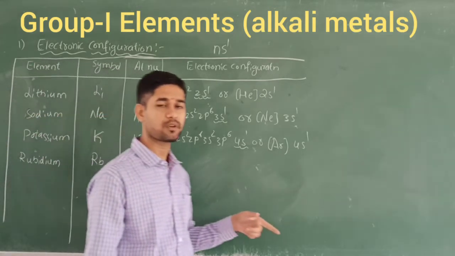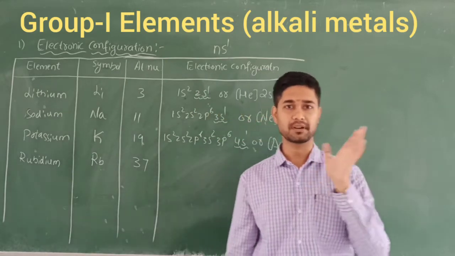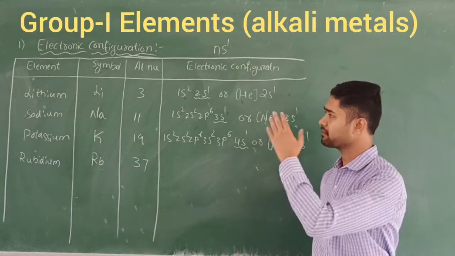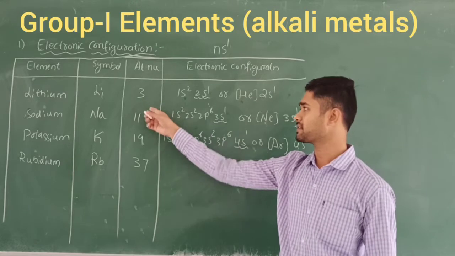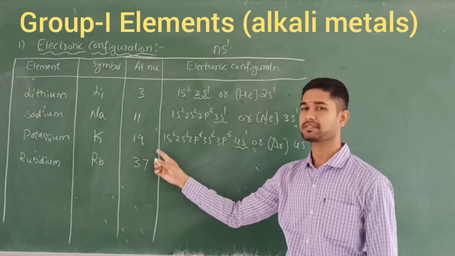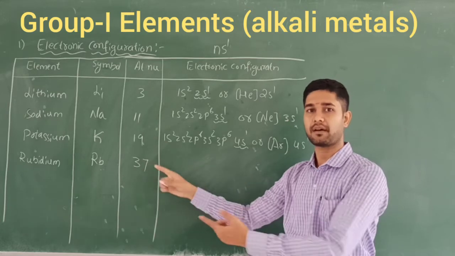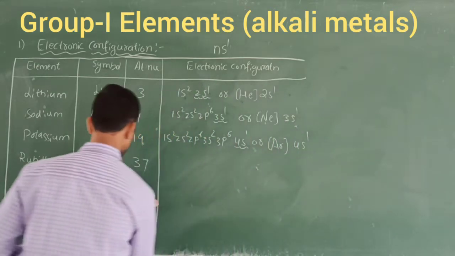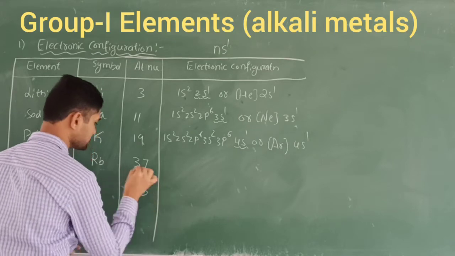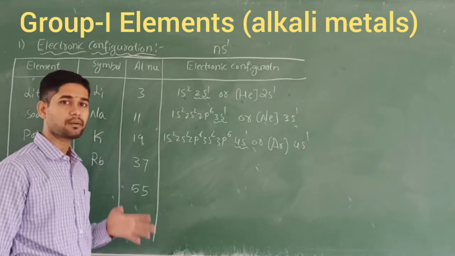These are the numbers we call the magic numbers in chemistry. So 3 plus 8, 11, 11 plus 8, 19, 19 plus 18 becomes 37. After this 37, again I add 18 and it becomes 55, like this. These are the numbers we call the magic numbers.